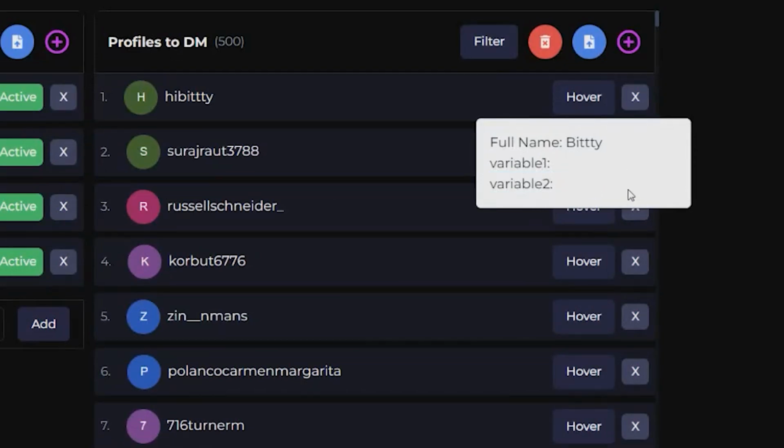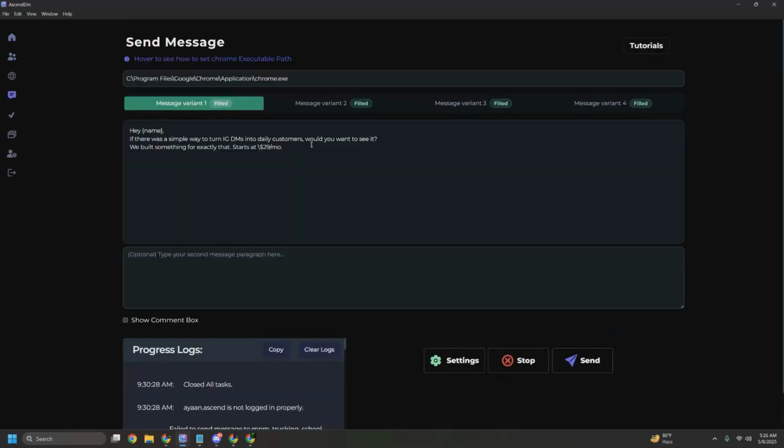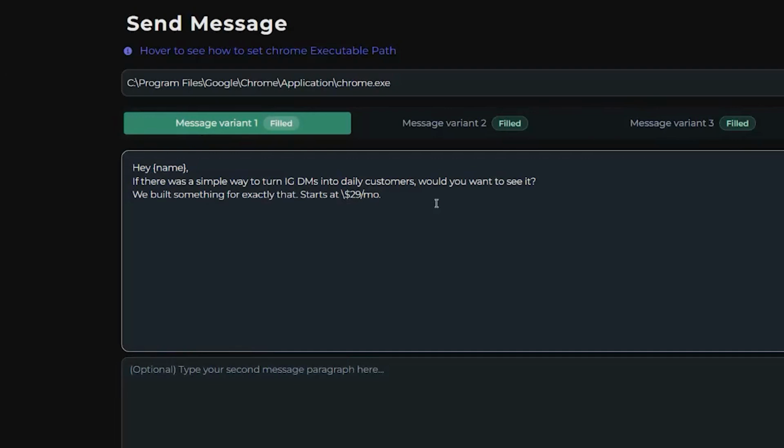You can essentially input anything else so that your message is more personalized. For example, if for variable 1, I had, let's say, a special video link or something, I would just write variable, and we will have it here.